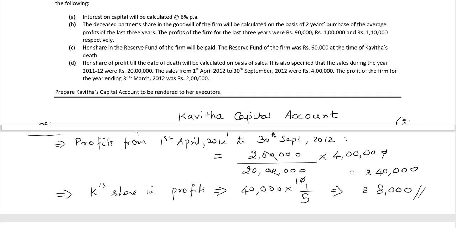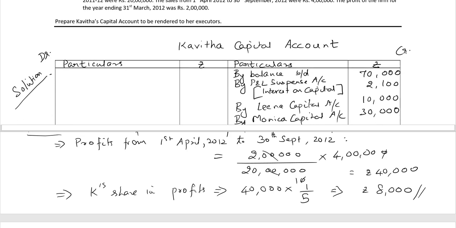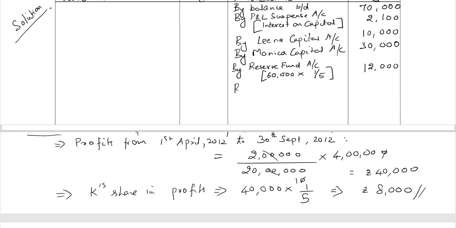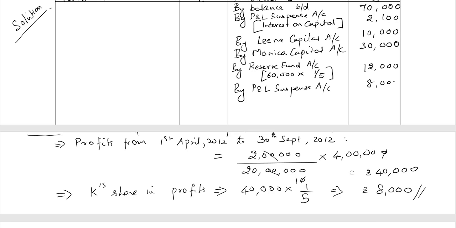So let's post this also in the capital account of Kavita by P&L suspense account 8,000 rupees. This is for the share in profits.